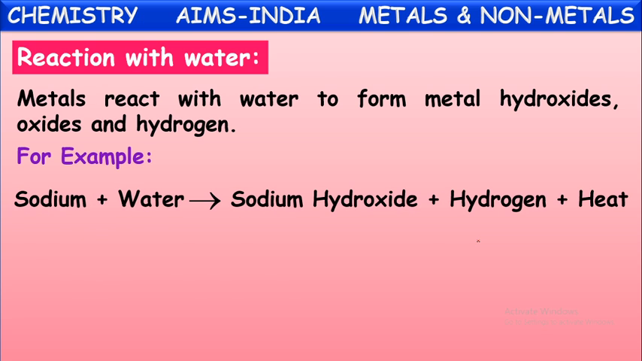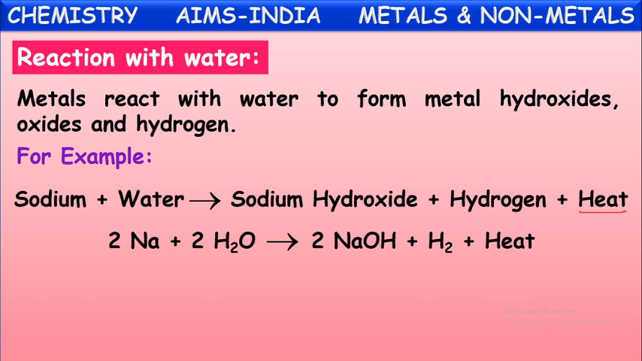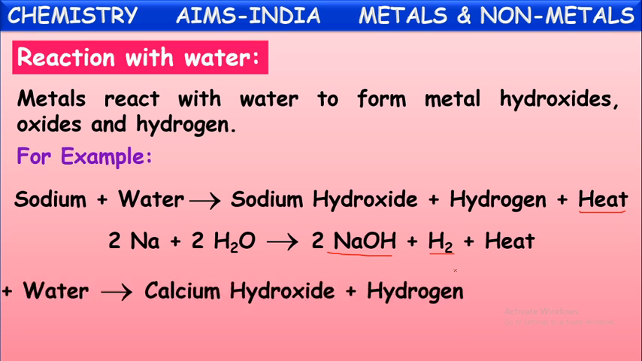For example, sodium on reaction with water forms sodium hydroxide and hydrogen gas. Of course, a certain amount of heat energy also will be released, because metals like sodium and potassium are highly reactive. They react very vigorously with water. Immediately they form sodium hydroxide and release hydrogen gas. This is the equation related to that. Sodium on reaction with water forms sodium hydroxide and releases hydrogen gas.